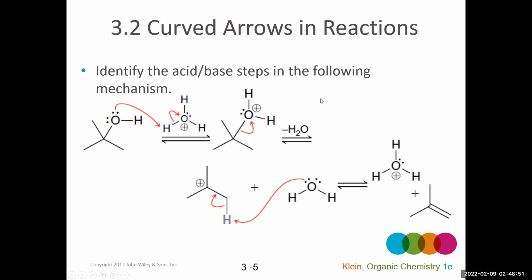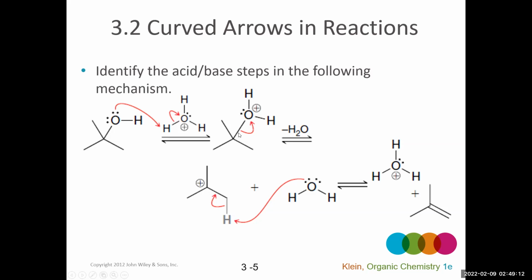Right? So for example, if we look at this first step, this oxygen's lone pair is picking up this proton, and then these electrons are being left behind on the oxygen. This is a proton transfer. So step one is definitely a proton transfer, or an acid-base step.